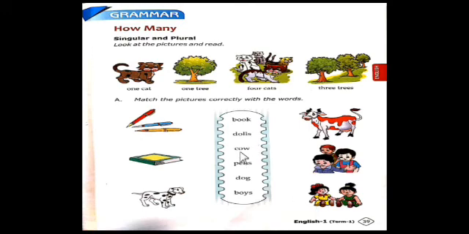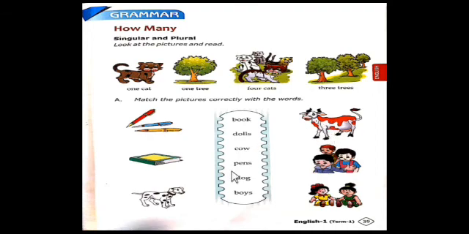Next, cow. Where is the cow? So here. How many cows are you looking at in this picture? Only one cow. We say cow, not cows. So this cow is in the singular form.